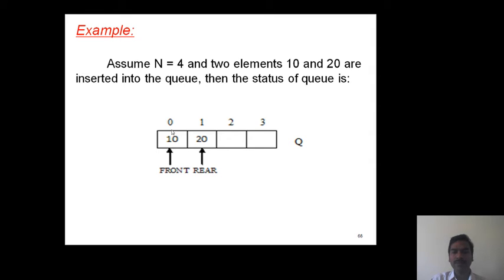A queue with 4 locations: 0, 1, 2 and 3. Now these two elements are inserted, 10 and 20. 10 is the front element of the list and 20 is the rear element of the list. So it shows static representation.